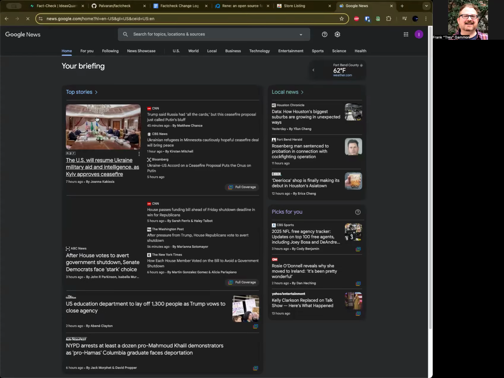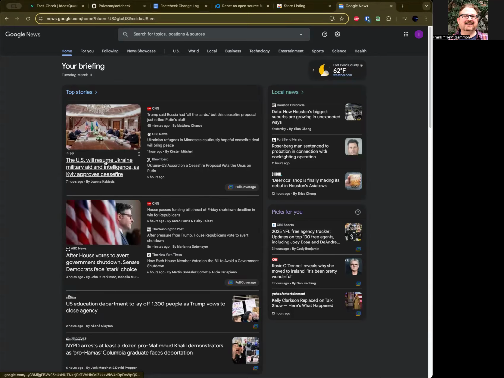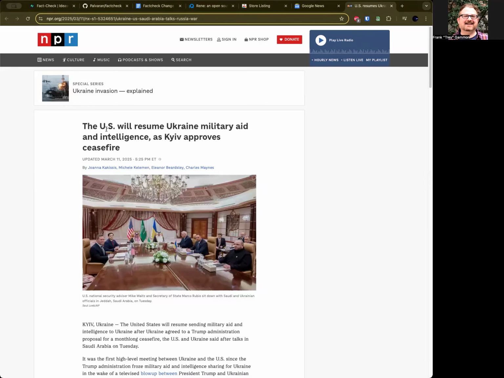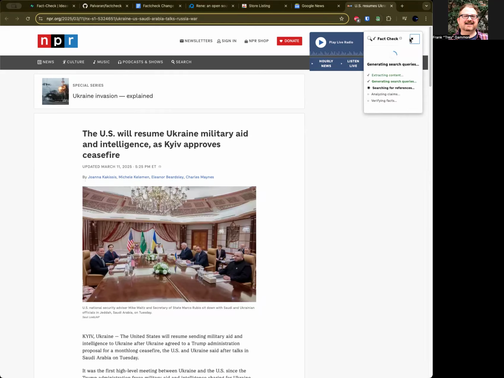So let's start with going to Google News. Let's look at one of the top articles here, NPR. The U.S. will resume Ukraine military aid. Okay, let's give it a whirl, see what happens. So we click the icon, and it's going to start extracting content, generate search queries, searching for references, analyze the claims, verify the facts. And survey says